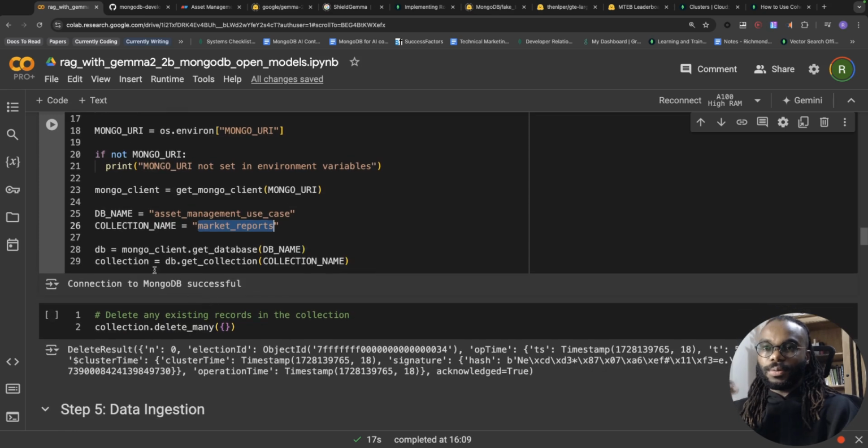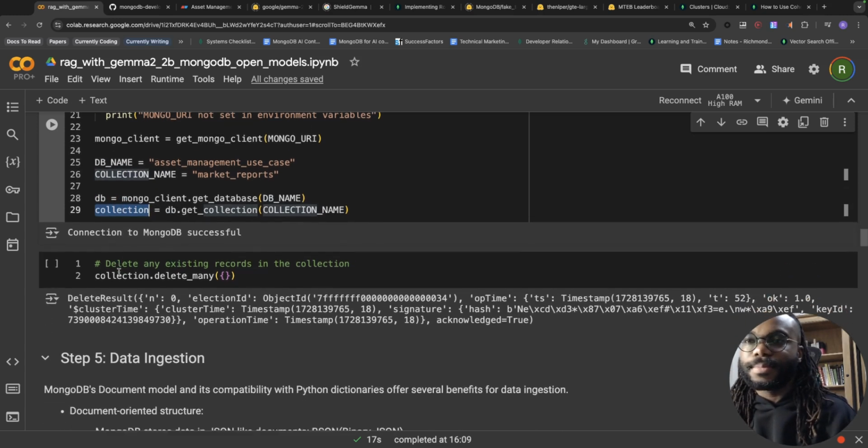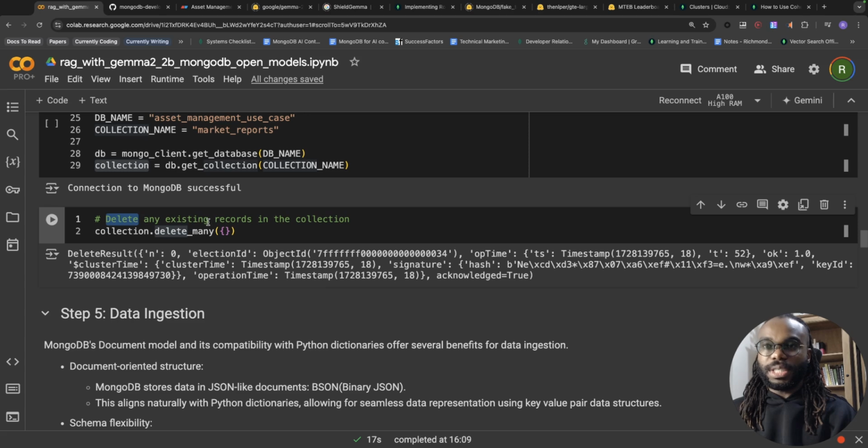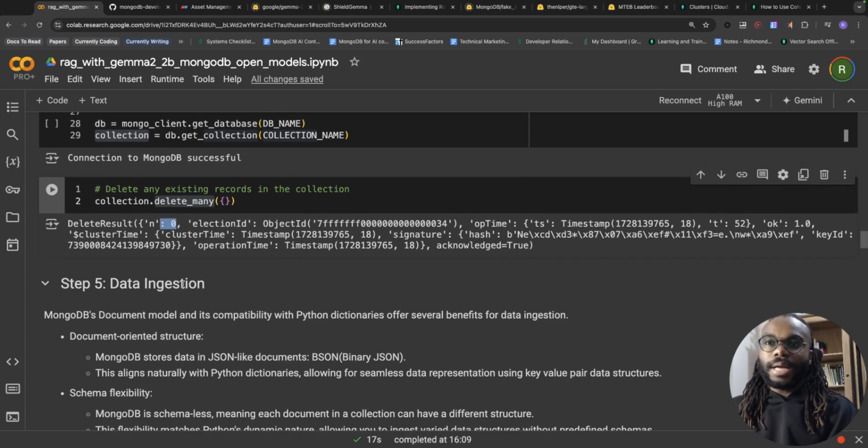Excellent, all done. So we're then going to say mongo client.get database, which would be the database name, and database.get collection and the collection name. That's so we have a database object and we have a collection object. With our collection object, one thing we could do is delete any existing records in the collection. We can use this batch operation called delete many, and this would delete any data within your collection if you're maybe rerunning this again. As you can see, when I ran this, there was 0 data deleted because I was running it for the first time. And that is the connection to MongoDB done and simple.